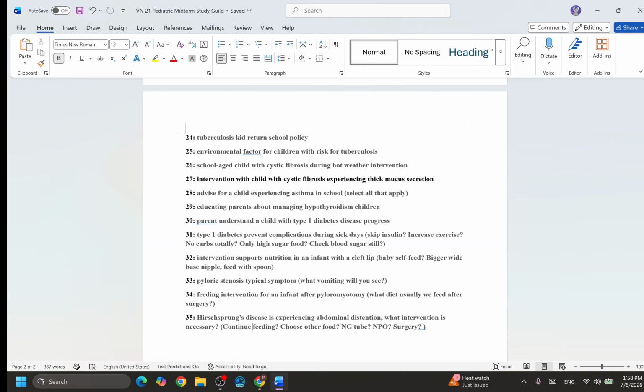26. School-age child with cystic fibrosis, hot weather intervention. Remember, I told you that with cystic fibrosis we usually pay attention to the lungs and also the pancreas, right? But there is another condition: usually this patient will sweat a lot. Because of the excessive secretion, they will sweat a lot. They are losing lots of water and also sodium. So that means what?